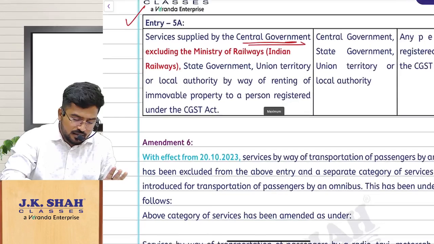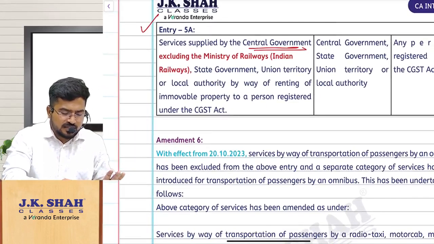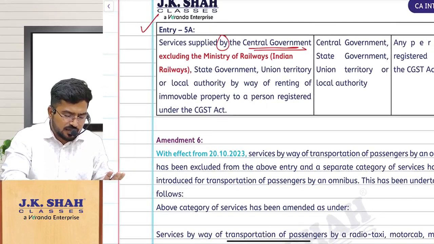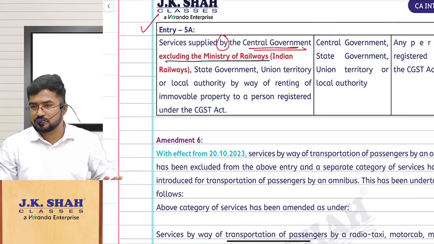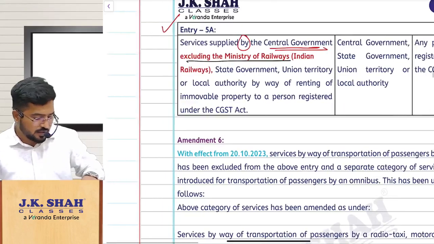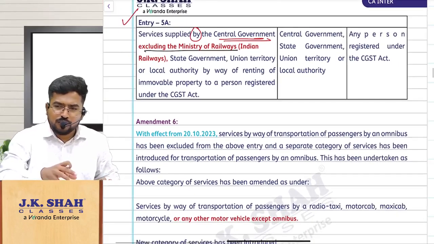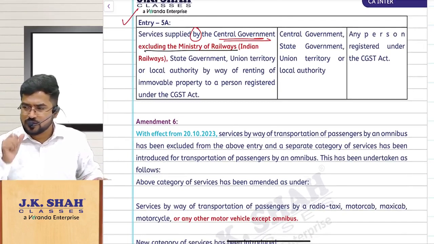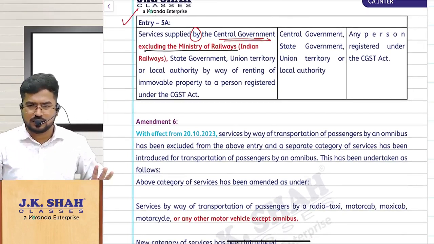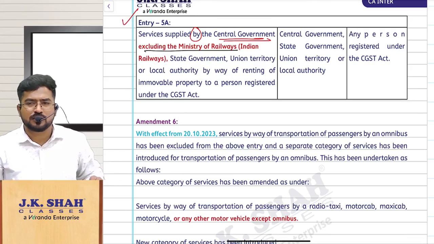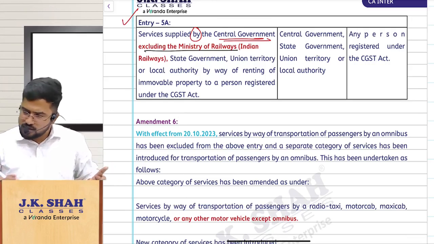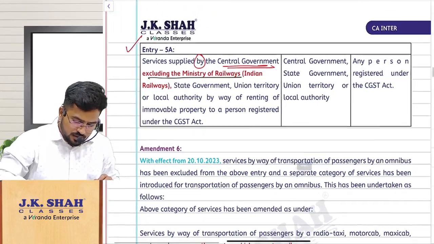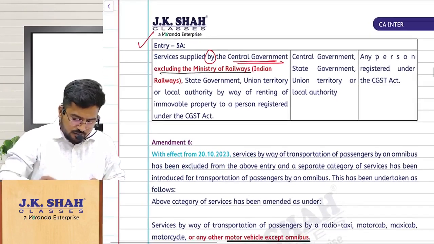But in that list, services supplied by central government excluding Ministry of Railways. That means here they are trying to remove Indian Railways from RCM. Yes or no? They are trying to remove Indian Railways from RCM. That means it will fall where? Obviously FCM. So write down there, somewhere wherever you are comfortable.